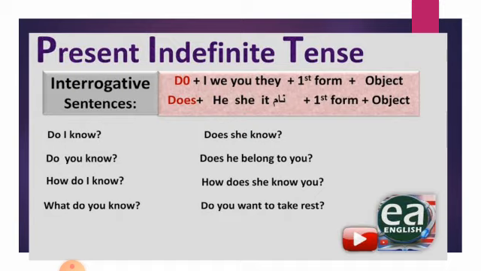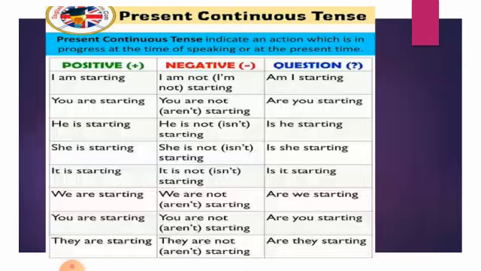So you can see that the present indefinite tense is very easy. You should not be confused about the s or es point. Apart from that, we are proceeding towards the present continuous tense.